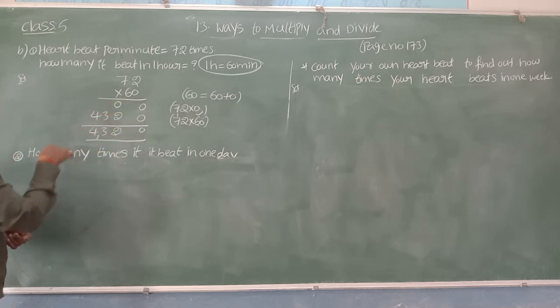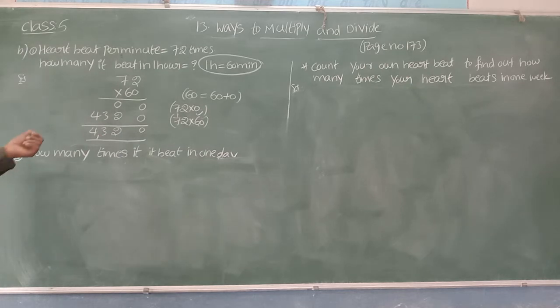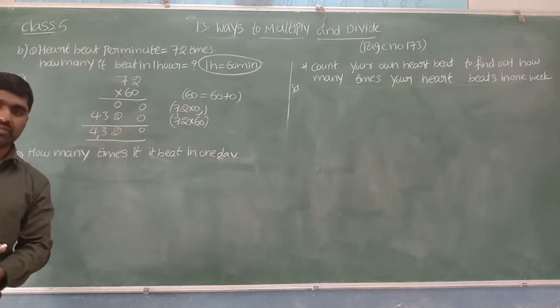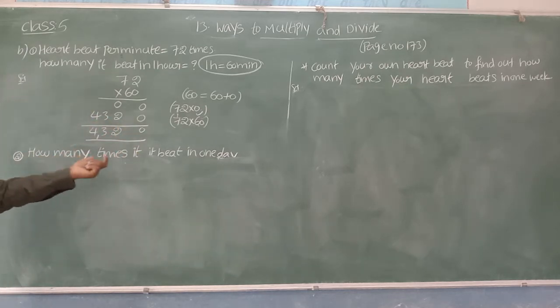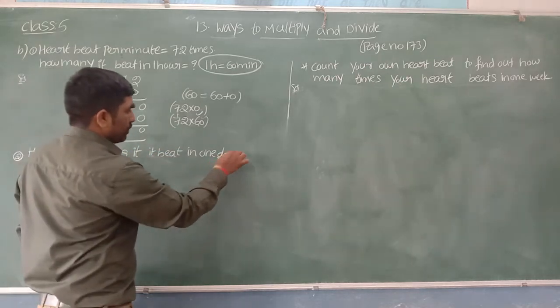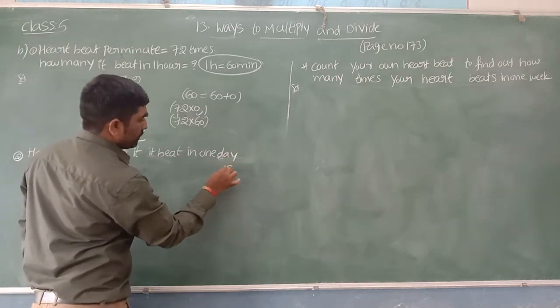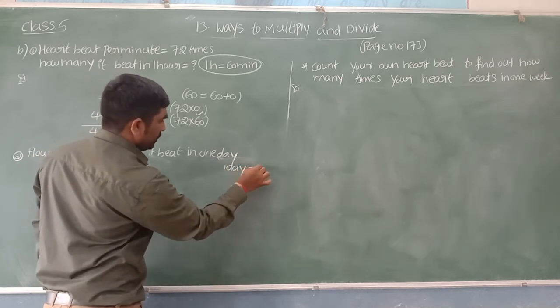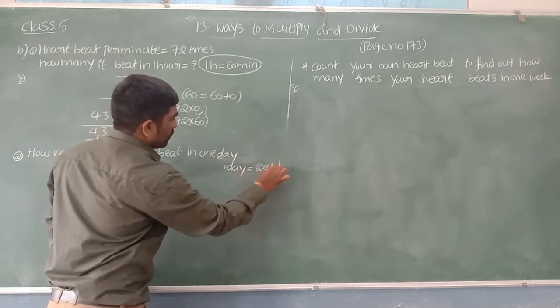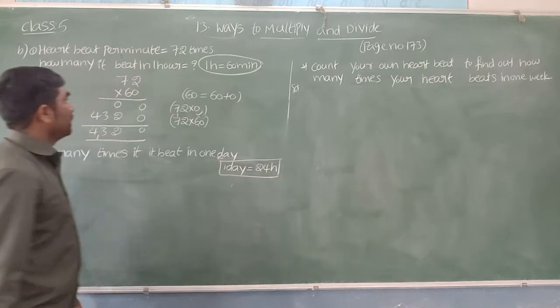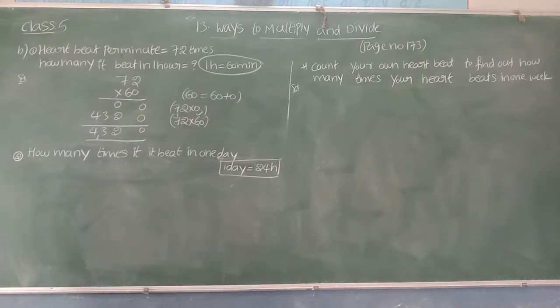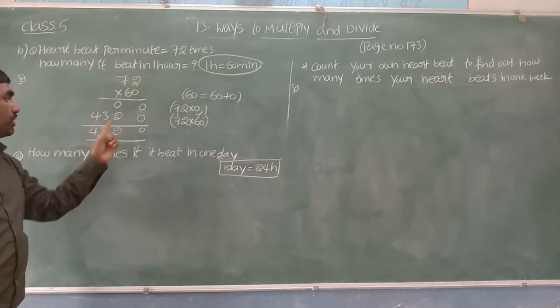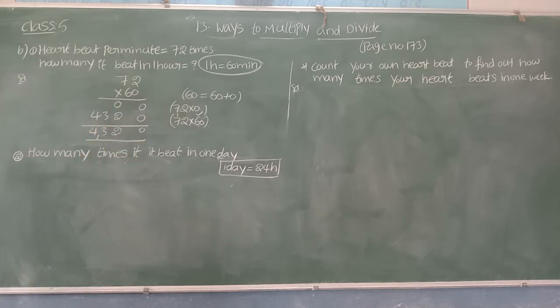The heartbeat per 1 hour is 4320 times. How many times it beat in 1 day? So we know that 1 day is equal to how many hours? 1 day is equal to 24 hours. From above we know 1 hour is equal to 4320 times. So from above, let us write it here.